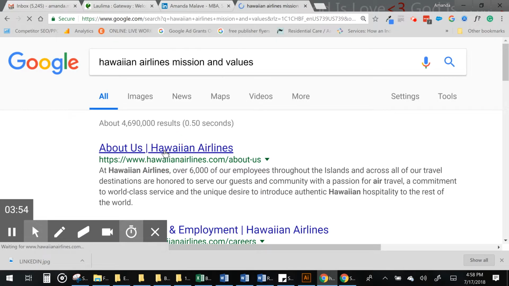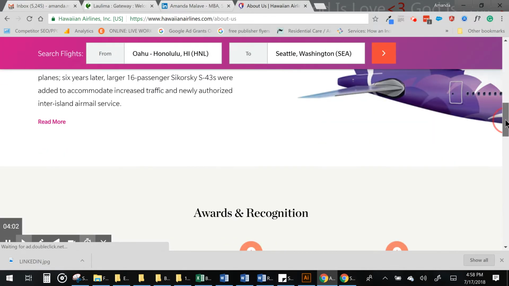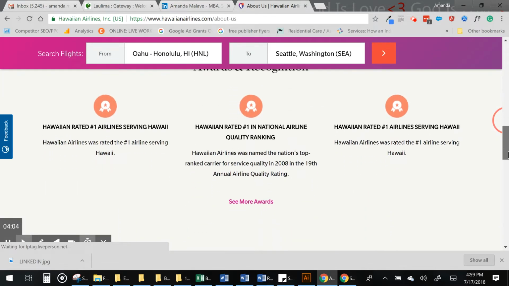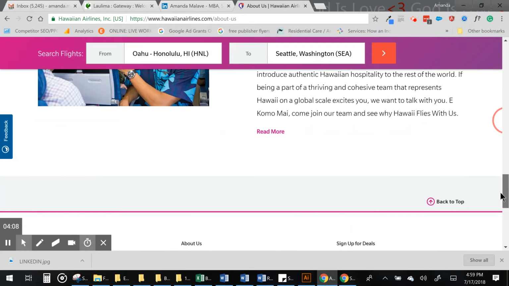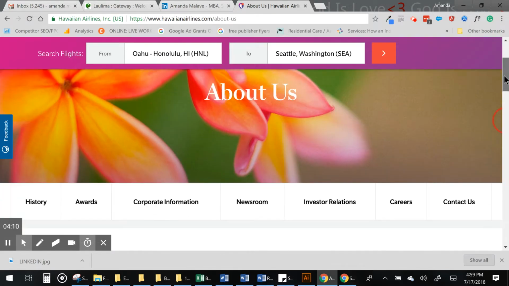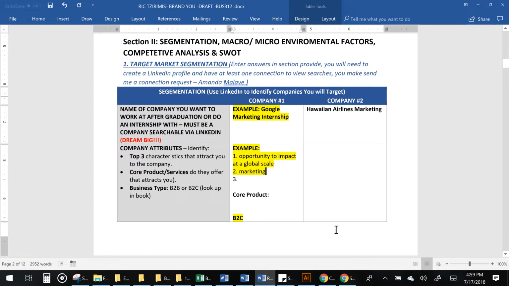You would look here and read over their page and find 3 things that you would love about them. So they have their history, things about them, and their culture. You would find more about them and maybe even look in careers just to see what kind of jobs they have, and see if this company is for you. So that's where you would put that.